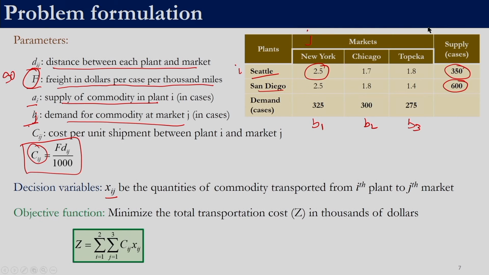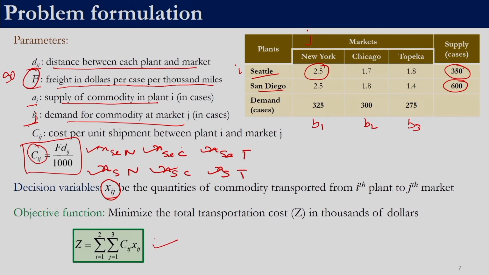So, the decision variables are how much is transported from Seattle to New York, from Seattle to Chicago, from Seattle to Topeka, and how much is transported from San Diego to New York, from San Diego to Chicago, and from San Diego to Topeka. These are the 6 decision variables that we have, indicated by Xij. i is for the plants and j is for the markets.